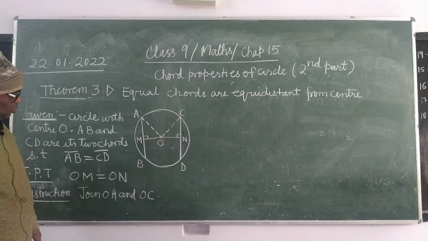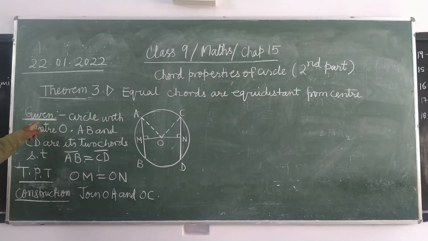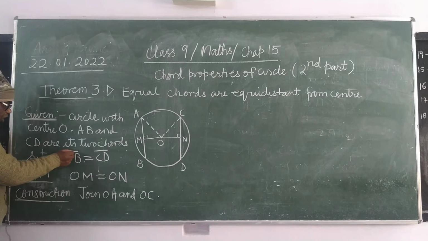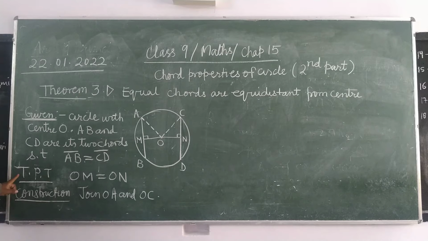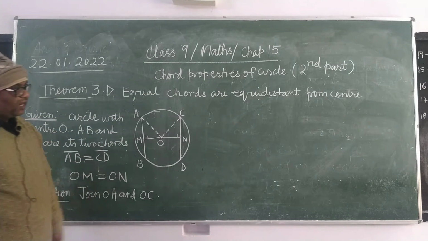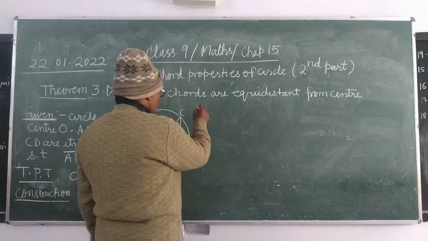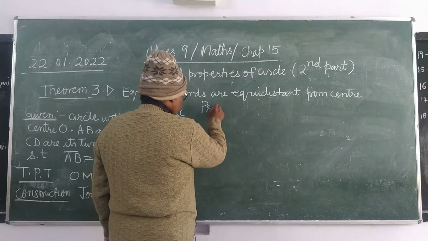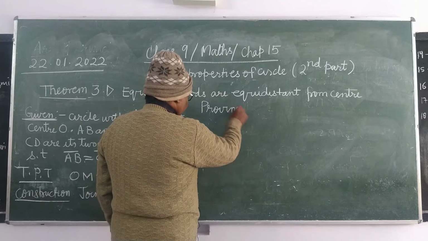Now what will you do? Here given is a circle with center O having two chords AB and CD such that chord AB equals chord CD. Chord AB is symbolized by this symbol. To prove, what you have to prove? That their perpendicular distances will be equal, means OM equals ON. Now here one construction I have done: join OA and OC. Now you can see the proof.